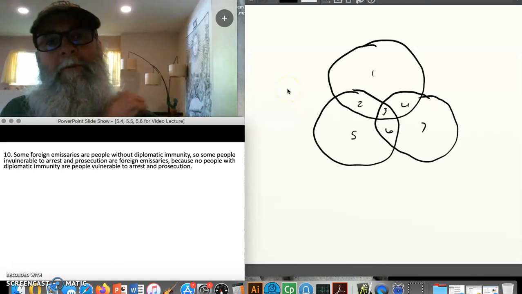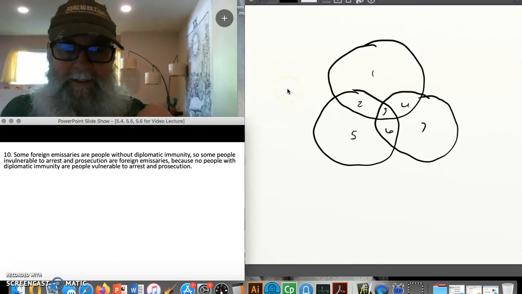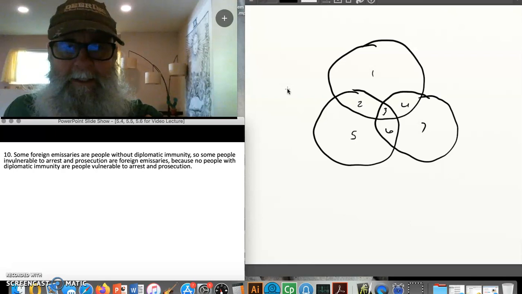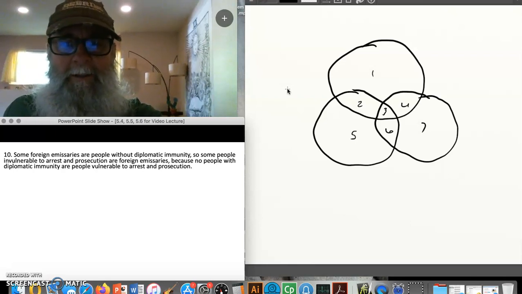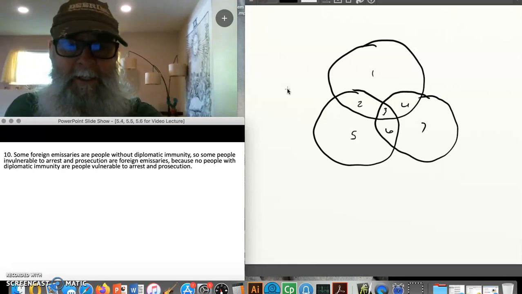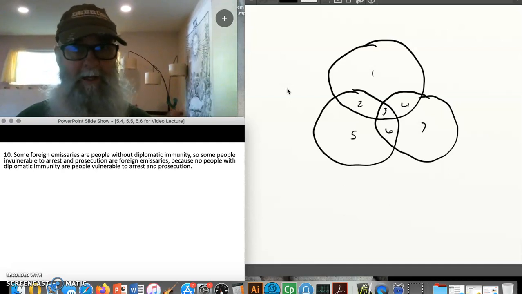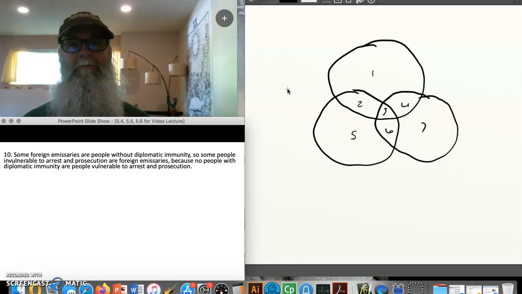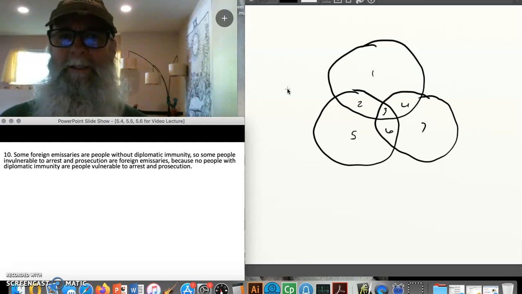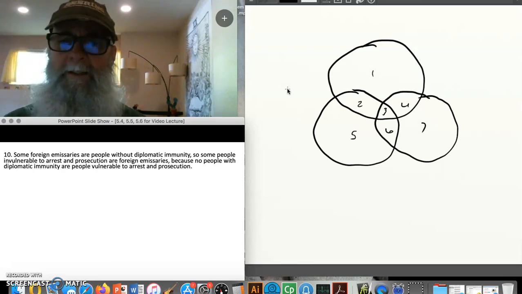Okay, 5.4 problem number 10 says, some foreign emissaries are people without diplomatic immunity, so some people invulnerable to arrest and prosecution are foreign emissaries because no people with diplomatic immunity are people vulnerable to arrest and prosecution. Again, a lot of words, hard to make sense. You've got a bunch of sentences all combined into one big, clumsy, long sentence.